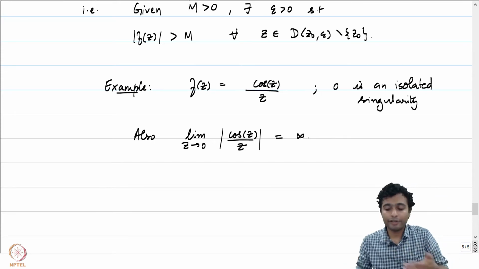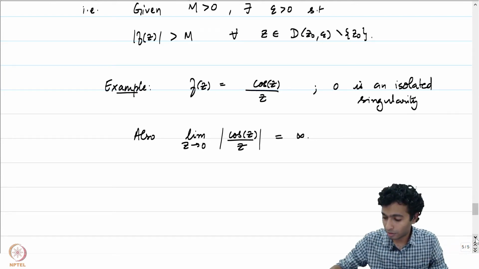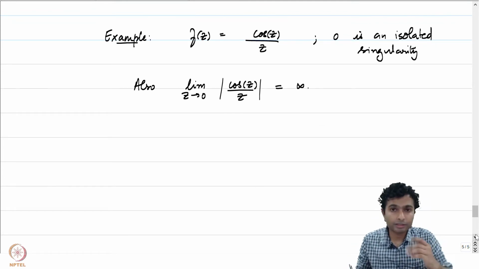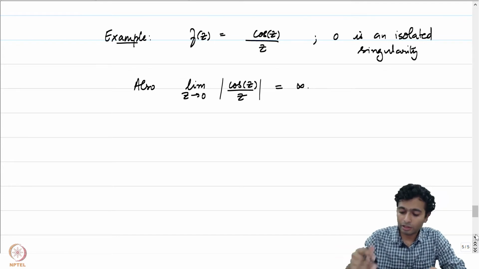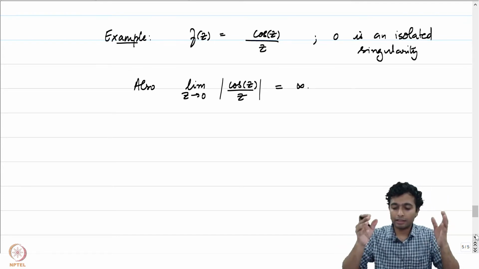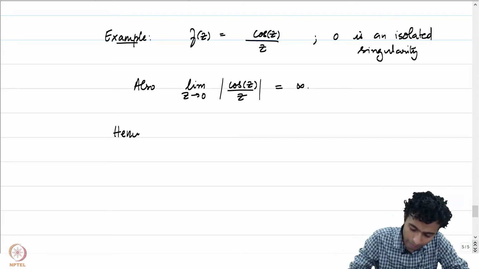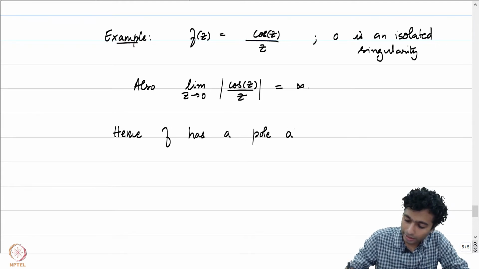That is precisely how we had eliminated this as a removable singularity. This was not a removable singularity because this limit should have existed. But this is exactly the situation which tells us that the function f has a pole at z0 equal to 0.